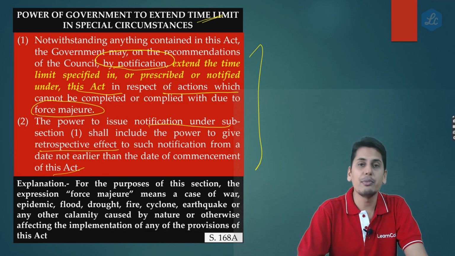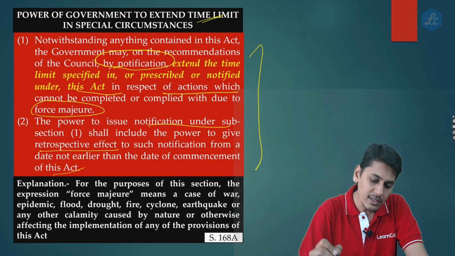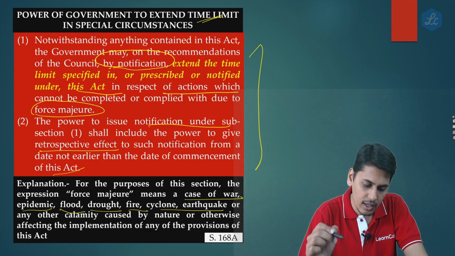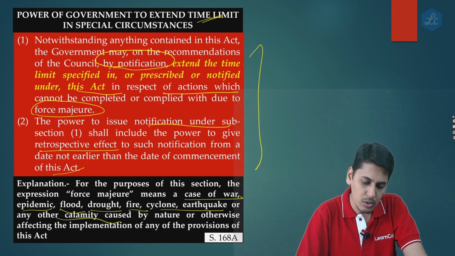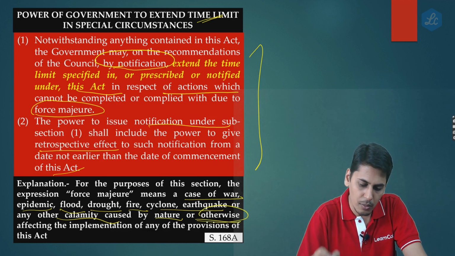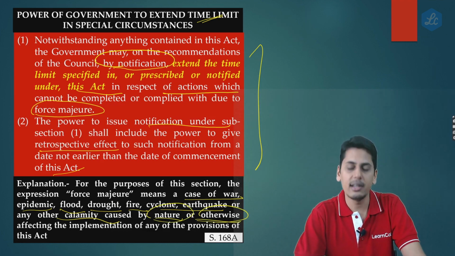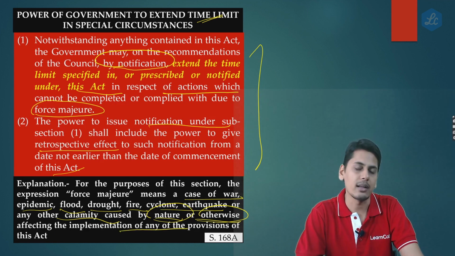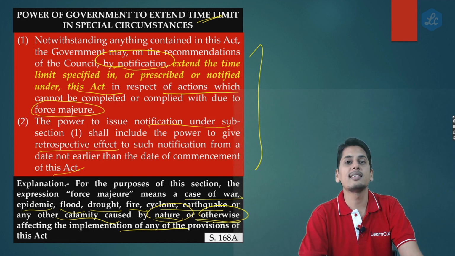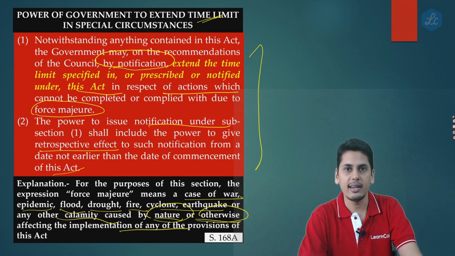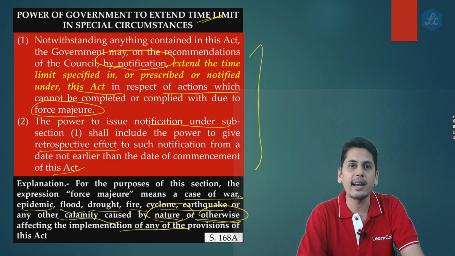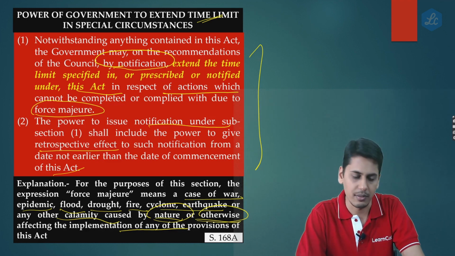So explanation, what is meant by force majeure? For the purposes of this section, the expression force majeure means a case of war, epidemic, flood, drought, fire, cyclone, earthquake, or any other calamity caused by nature or otherwise. So it could be human related calamity, it could be nature related calamity, affecting the implementation of any of the provisions of this Act. So friends, in simple terms, under section 168A, the government has got a special power to extend the time limits which are there in the Act just by merely issuing a notification.